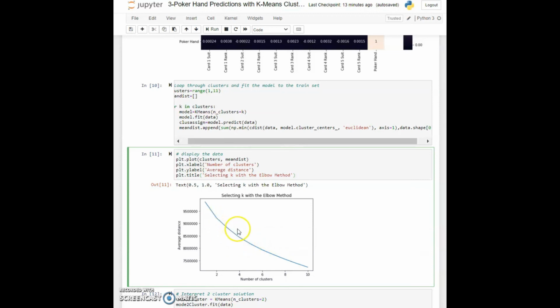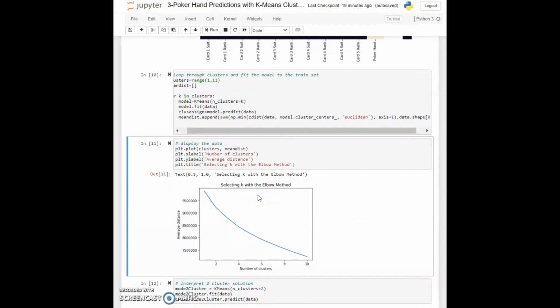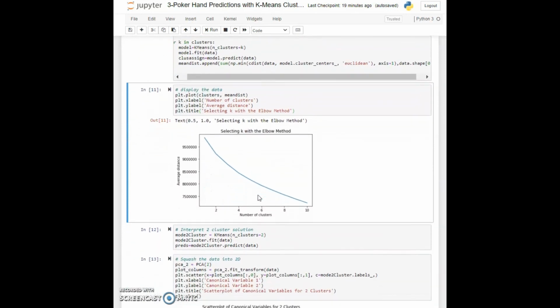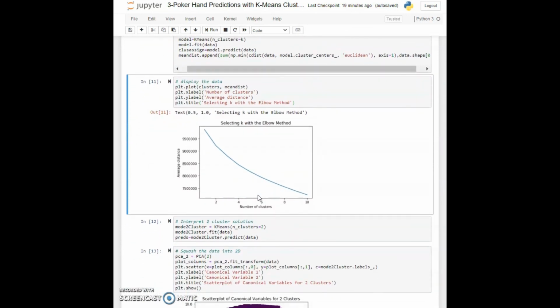Next, I am going to analyze the results and see how I can present this data for each number of clusters. The important thing to remember here is that you can use k-means clustering to create your k-means model, and you can use cdist and model.cluster_centers_ to calculate the WCSS value and create this kind of graph. This will help you pick the number of clusters that you need. In our case, that would be 2, and we will analyze the result. Now we will use PCA to display the results, and we will see how PCA is actually used.